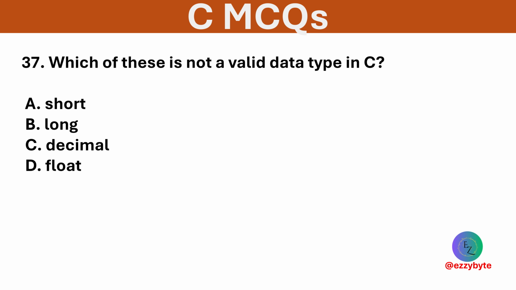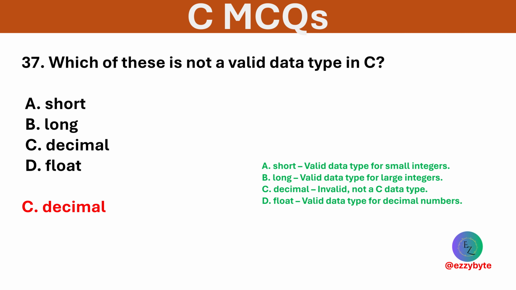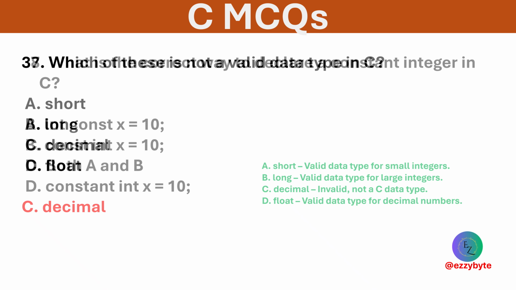Which of these is not a valid data type in C? Options are short, long, decimal, and float. Option C is correct. Decimal is not a valid keyword in C.